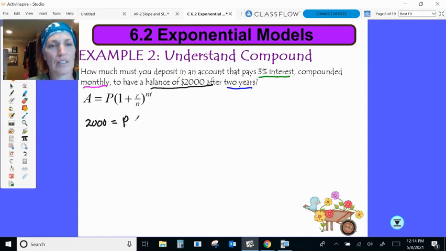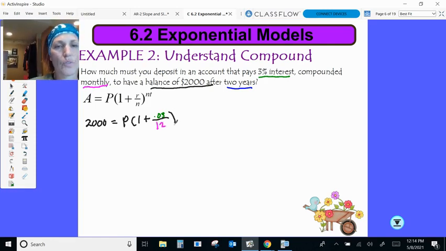My P times 1 plus, and my interest rate is going to be 0.03, divided by 12, because we're going to do it monthly, 12 times in a year. And then we're going to raise it to, again, 12 times how many years. We're going to be going over 2 years, so we're going to be doing 24 compounding periods.